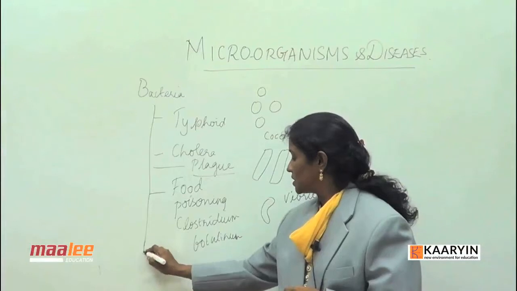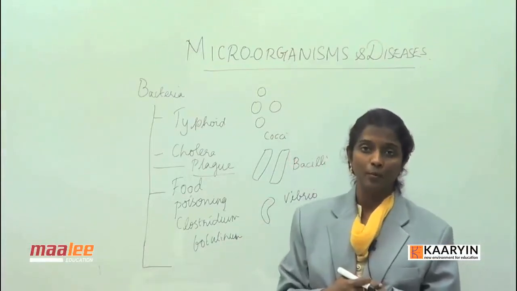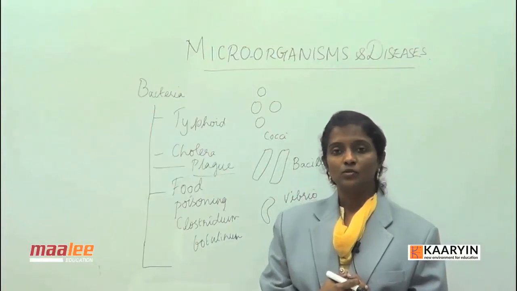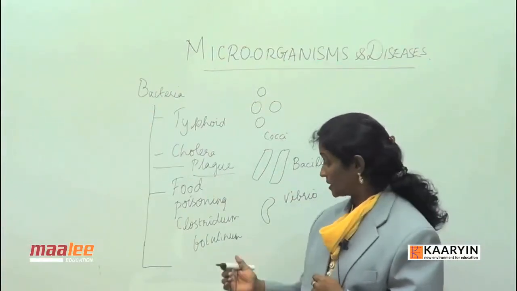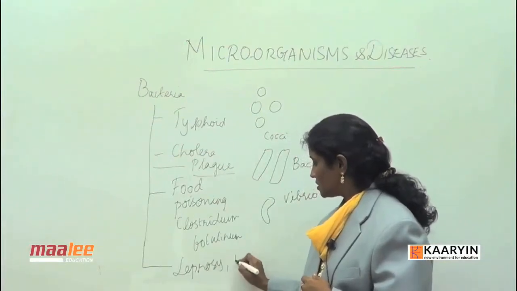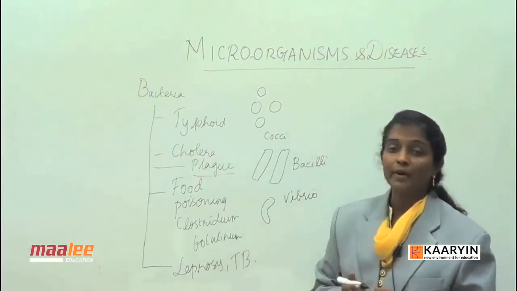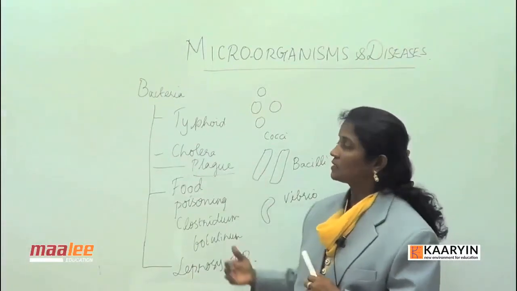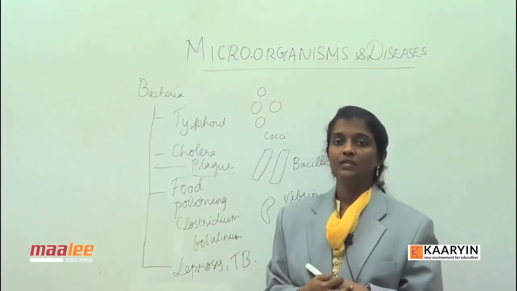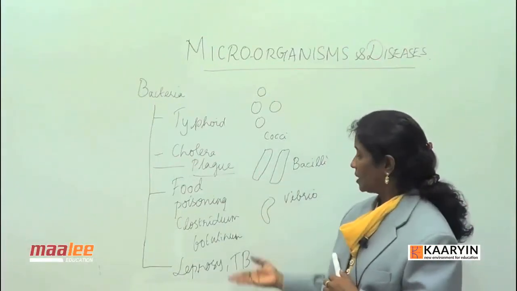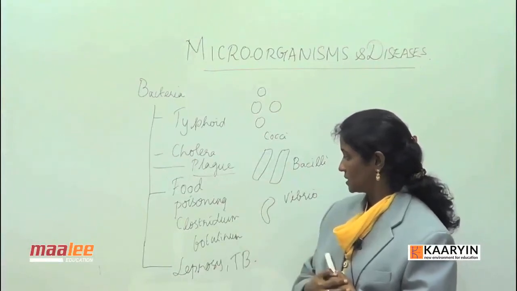These are age-old diseases. They have been there since times immemorial: plague, then tuberculosis, then we also have leprosy. Leprosy and tuberculosis are caused by Mycobacterium leprae and Mycobacterium tuberculosis. So, these are various bacterial diseases wherein treatments are available in the form of antibiotics. Most of the antibiotics can control these diseases.